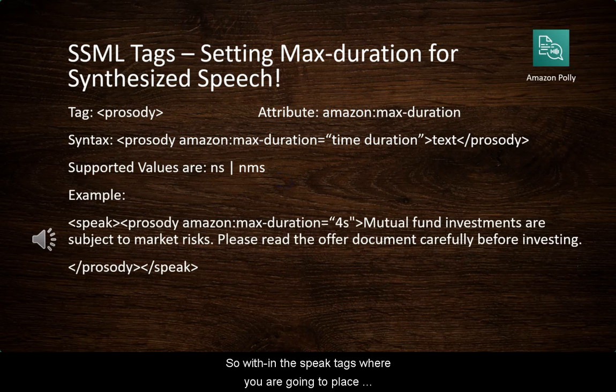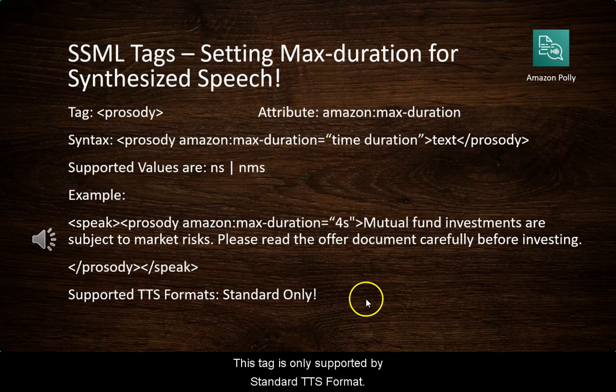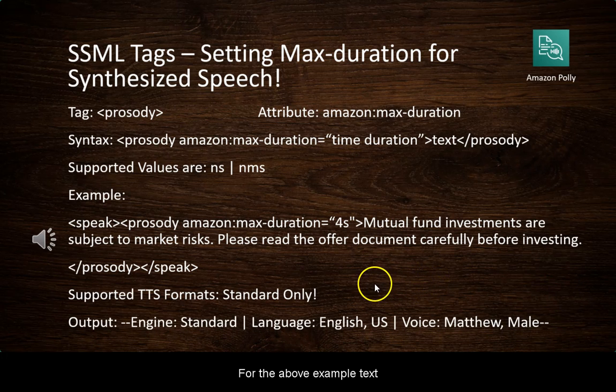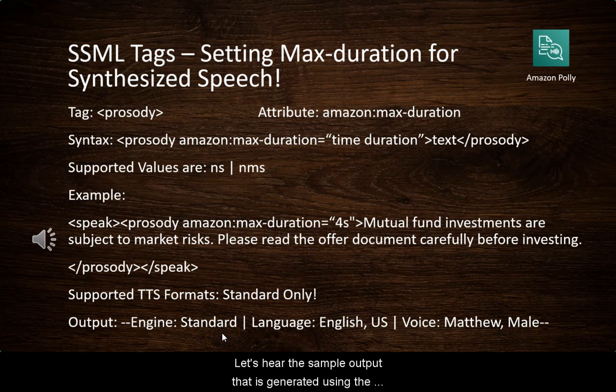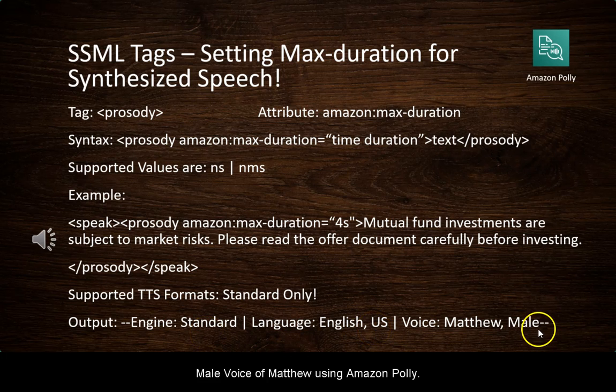So, within the speak tags, we are going to place all of our text for synthesizing. You can add the prosody tag with the amazon:max-duration attribute and its supported value as and when needed to make the output sound more realistic as per the scenario. This tag is only supported by the standard TTS format. For the above example text having the prosody tag at the desired place, let's hear the sample output that is generated using the standard engine, language English US, and the male voice of Matthew using Amazon Polly.